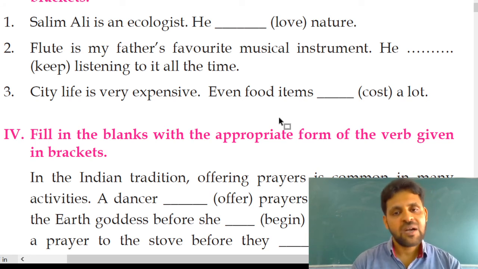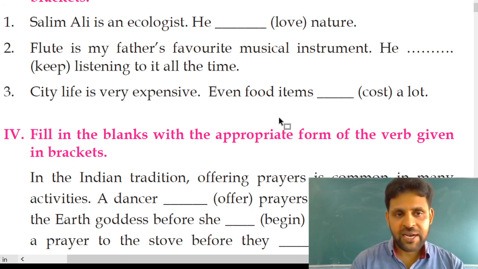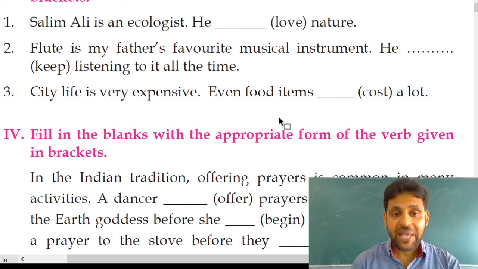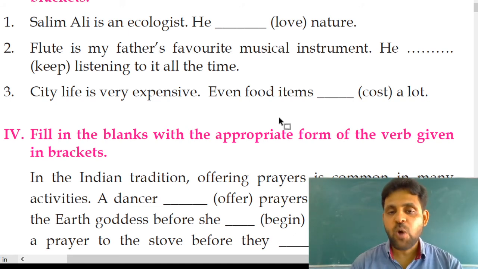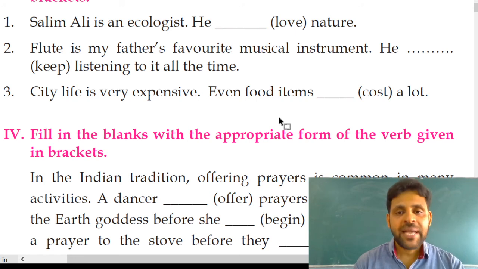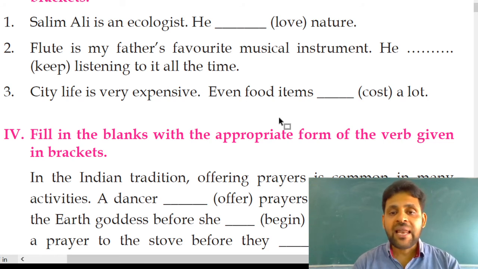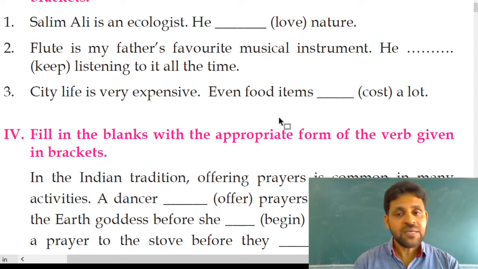Accordingly, singular subject he, love is the base form, plural verb. By adding s to the base form, it becomes a singular verb. So the best answer is he loves nature. He love nature is wrong. Loves is a singular verb. Love is a plural verb. So don't forget, dear student.